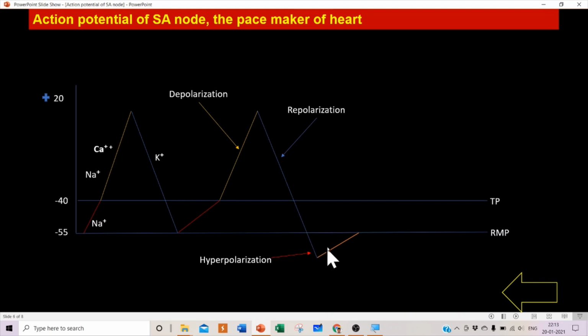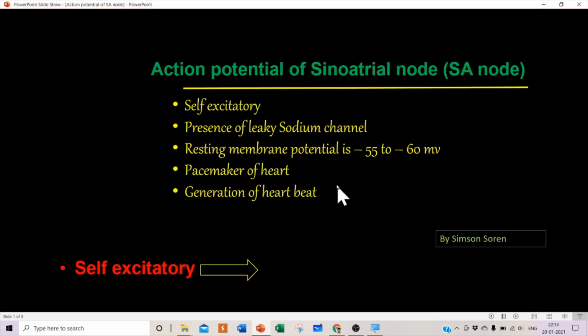Again, the cell has to come back to its resting membrane potential, and this self-excitatory activity will continue in the SA node. The SA node is the pacemaker of the heart. That is about the action potential in the sinoatrial node.